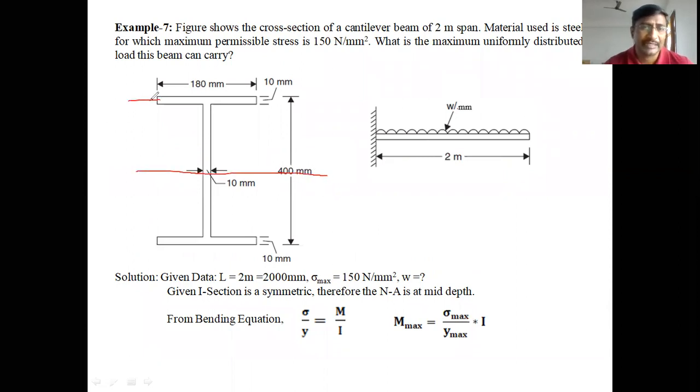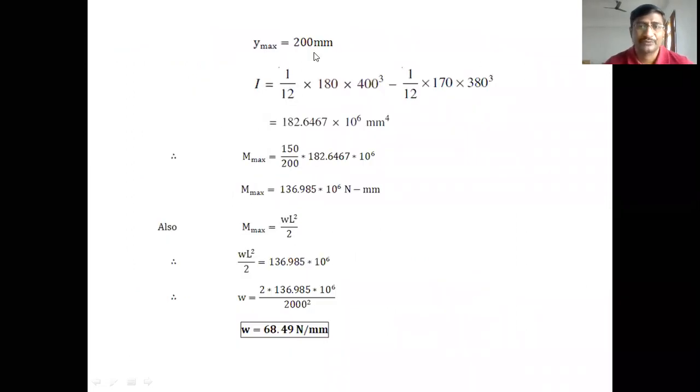So what is the y maximum value? From the center to the outermost layer is 200, because 400 is the total height. So y maximum is 200 mm.